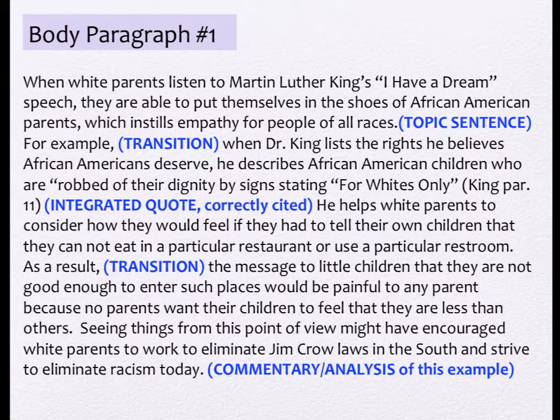Here's the body paragraph put together. When white parents listen to Martin Luther King's I Have a Dream speech, they are able to put themselves in the shoes of African American parents, which instills empathy for people of all races. A topic sentence. For example, here's a transition. Now the introduction to the quote.